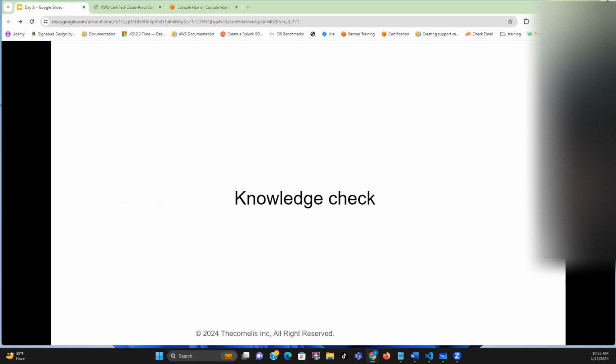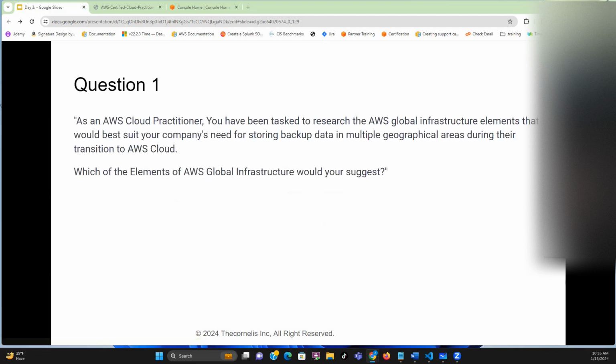This is the end of module 2, but before we proceed, let's test our knowledge on some of these questions. As an AWS cloud practitioner, you have been tasked to research the AWS global infrastructure elements that will best suit your company's needs for storing backup data in multiple geographical areas during transition to the AWS cloud. Which element of AWS global infrastructure will you suggest?